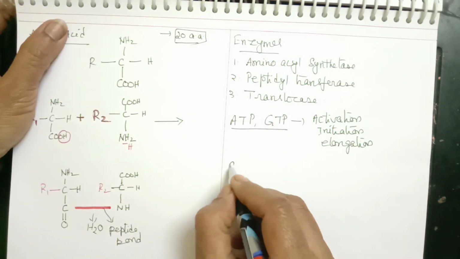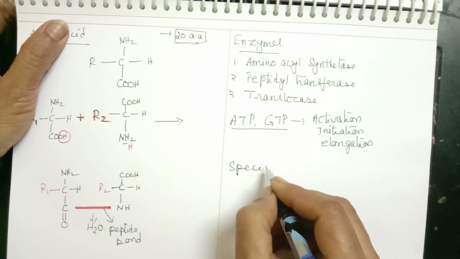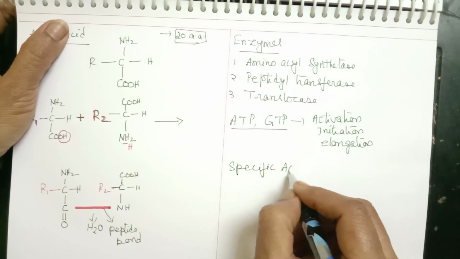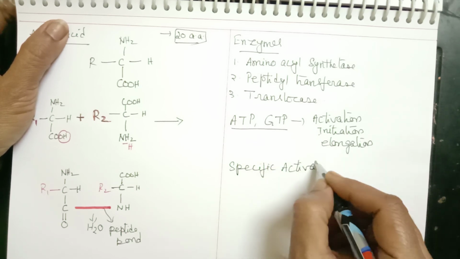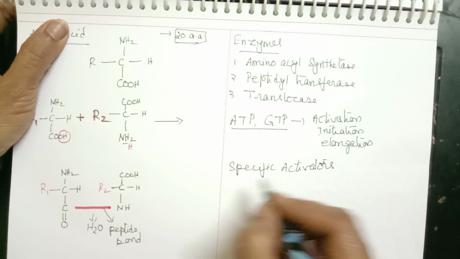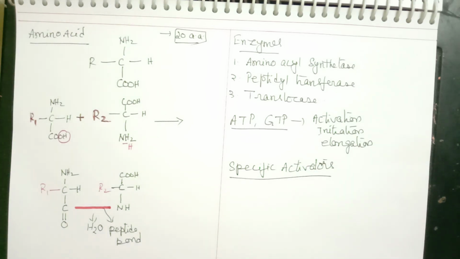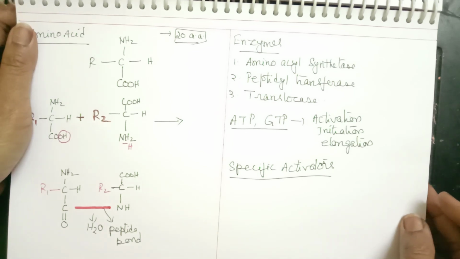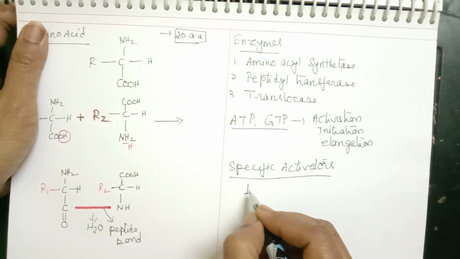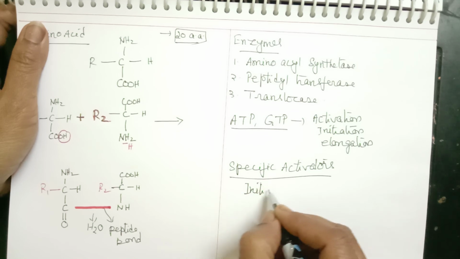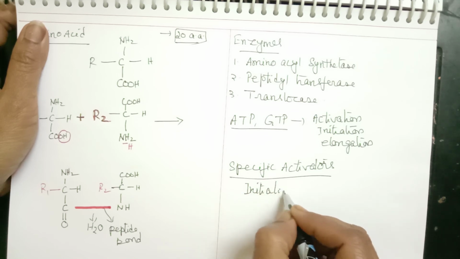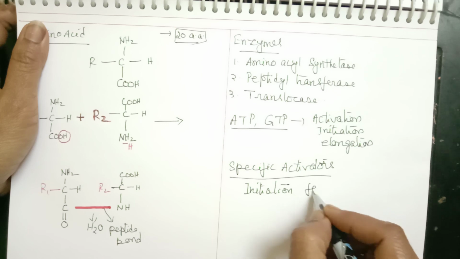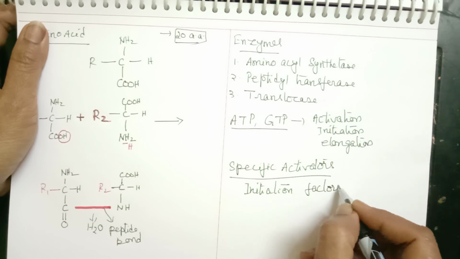Then the other requirement we listed is the specific activators. These are the protein molecules which are required for translation to continue, activating the process. In initiation they are required, and these are called initiation factors.